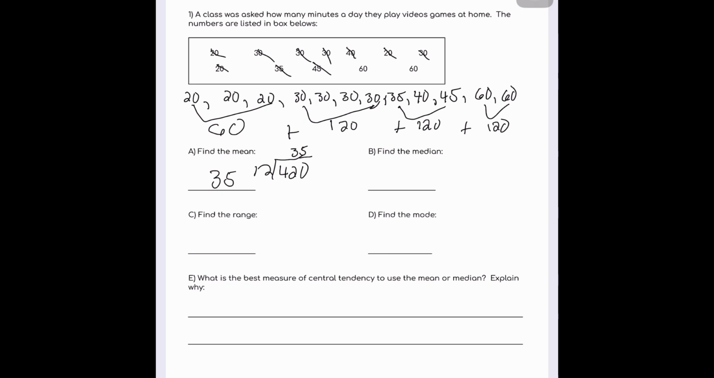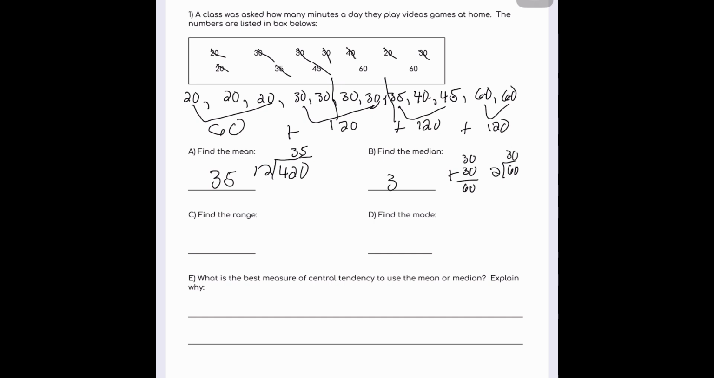Find the median. In this case, there's going to be two numbers in the middle. So I'm going to count over 5. 1, 2, 3, 4, 5. 1, 2, 3, 4, 5. If you have to do this a couple of times, that's fine. Okay? So there are two numbers in the middle, and they're both 30. So that means the median is going to be 30, because if I add 30 plus 30, I'm going to get 60. And if I divide 60 divided by 2, I'm going to get 30.